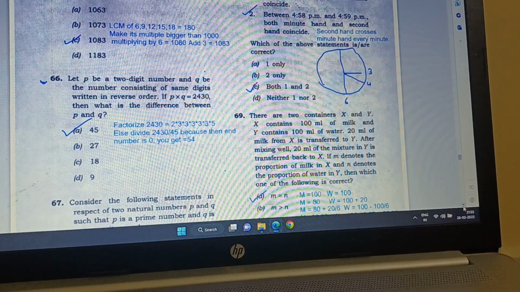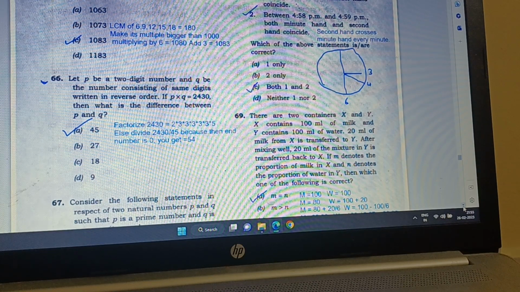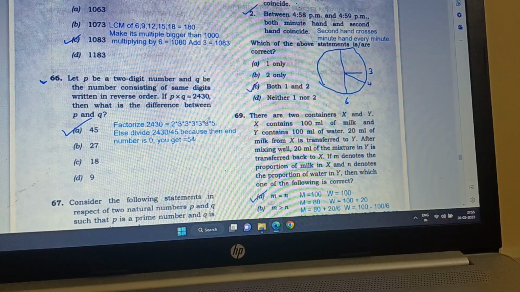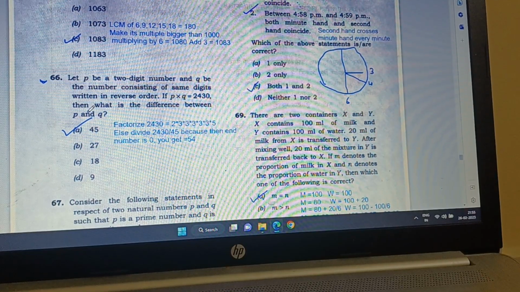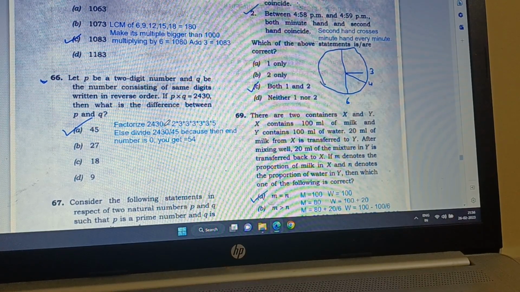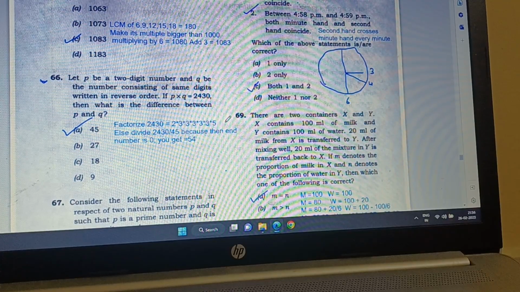Question 66. Let P be a two-digit number and Q be the number consisting of the same digits written in reverse order. Okay. So if P is 27, then Q will be 72. If P times Q is equal to 2430, then what is the difference between P and Q? Okay. So factorize 2430 and then you get these numbers.